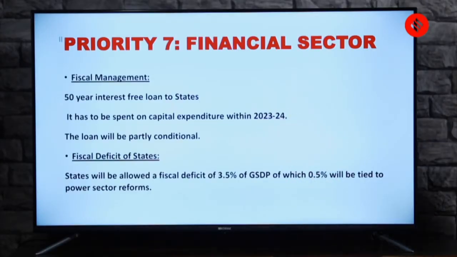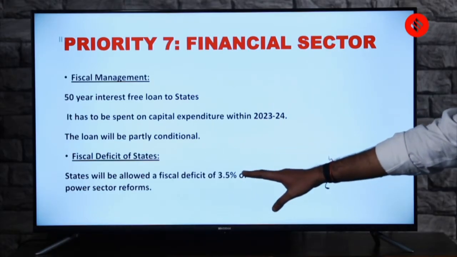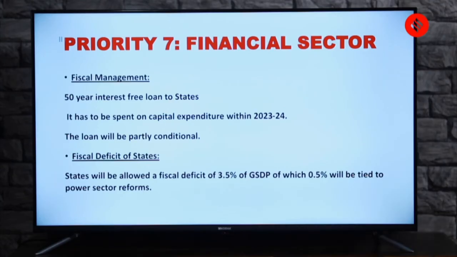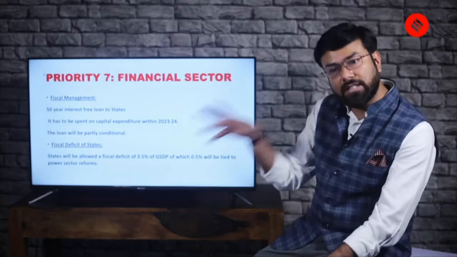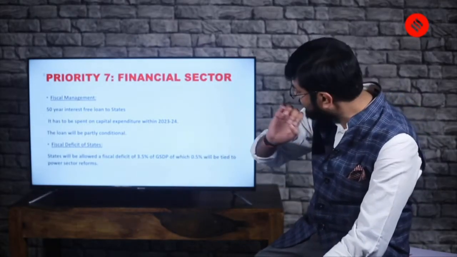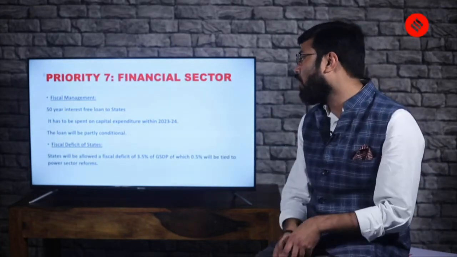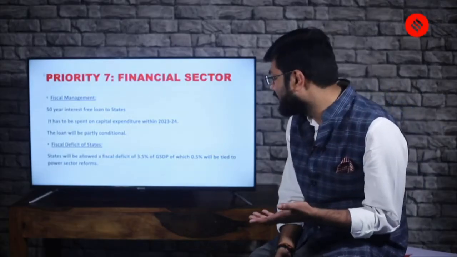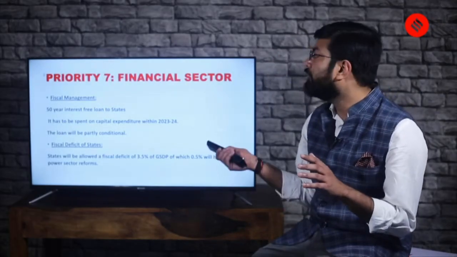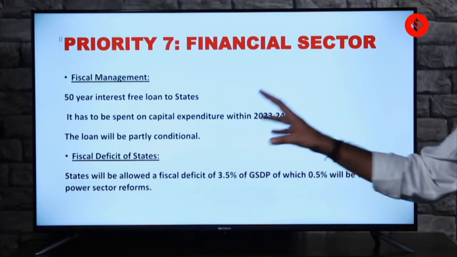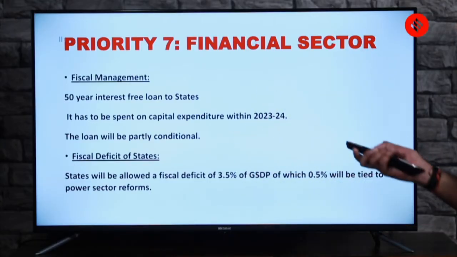Then you have fiscal deficit of states. States will be allowed a fiscal deficit of 3.5% of GSDP, of which 0.5% will be tied to power sector reforms. So power sector reform is something which is very important. There have been, sometimes, news of privatization. There have been debates about privatization of power sector. How does this budget relate to it? It clearly says that states will be allowed a fiscal deficit of 3.5% of GSDP, of which 0.5% will be tied to power sector reforms. So these are certain keywords which you should remember when you are looking at the budget.